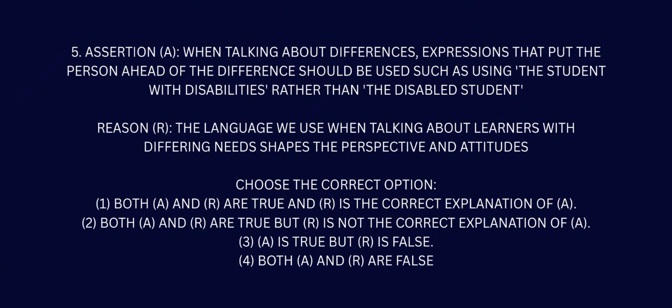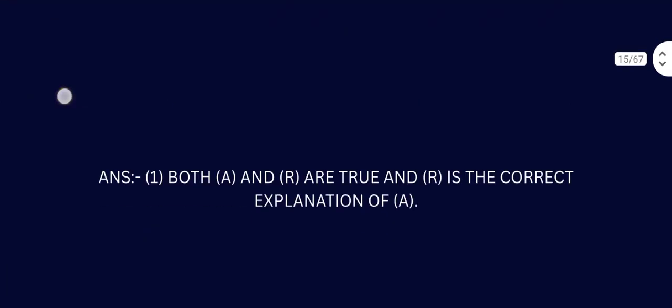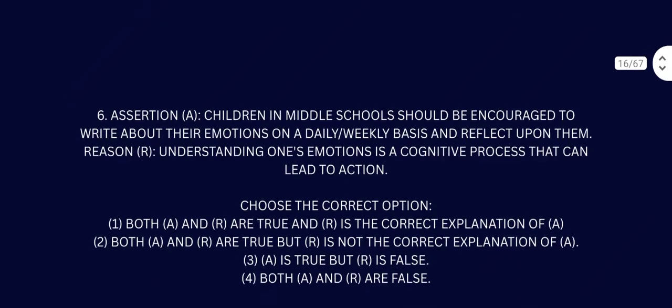And the reason is the language you use. Here you get the reason. The language we use when talking about learners with differing needs shapes the perspective and attitude about learners with differing needs. So it's all about the words that we speak to others and how we address something. So it has to be everything in the language. The sweeter your language, the better. So both of them are correct, and yes, the reason explains the assertion.